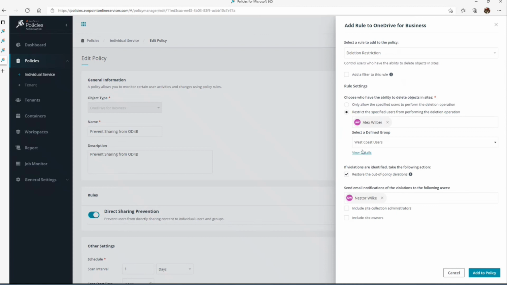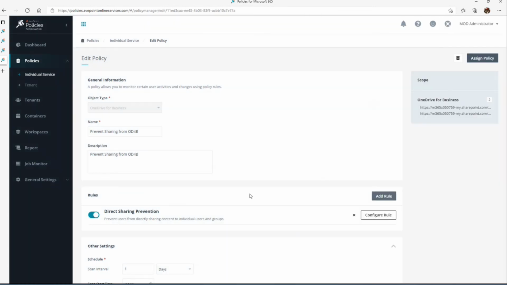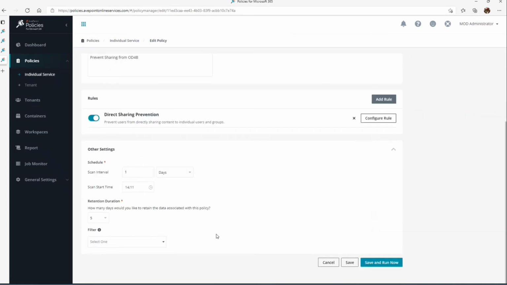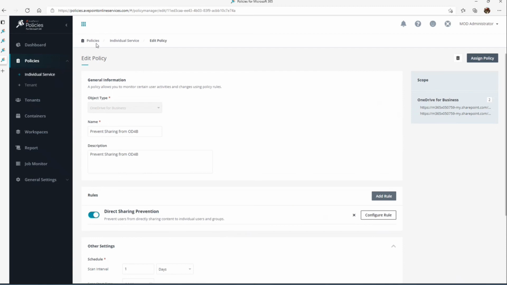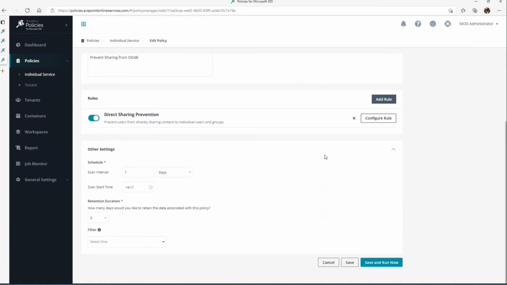So this is the power of a rule set, in that the policies for Microsoft 365 by AvePoint can actually revert changes and actions that have occurred. We can roll those back, right? And then notify personnel of those particular violations. So it's very powerful to create those rules, and you can build out your rule set based upon your requirements for a particular workspace.